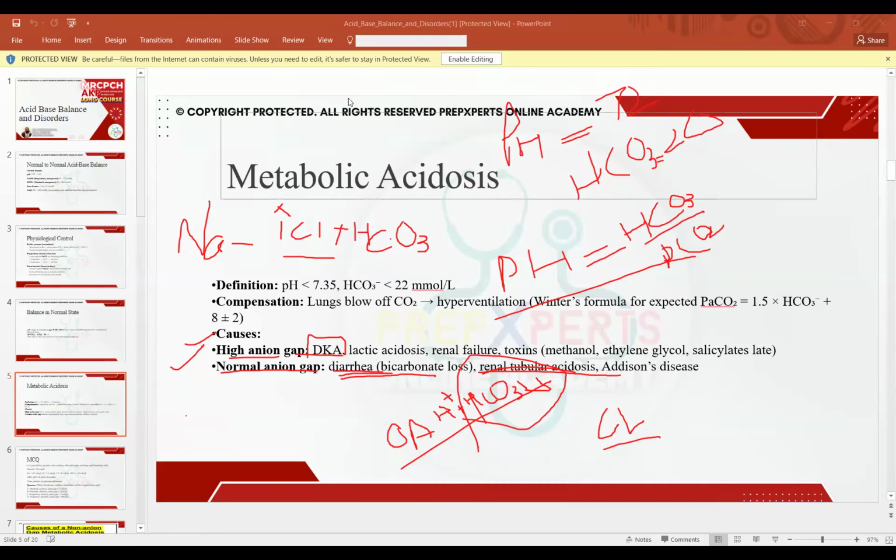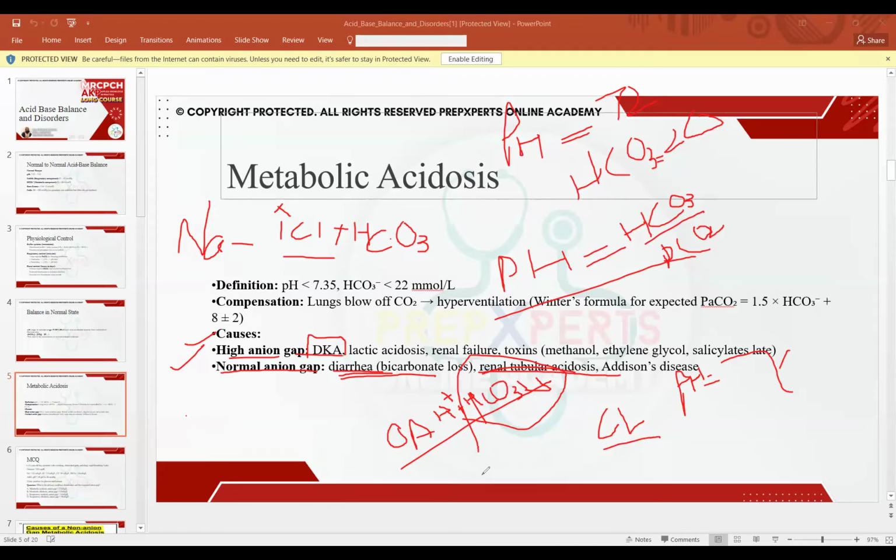So, if you're talking about partially compensated or fully compensated, for instance, a child comes to the hospital and we see the pH is 7.35. Okay, that is normal. But when you see the bicarb, the bicarb is 10, and then you look at PCO2, and PCO2 is 15, but pH is 7.35.